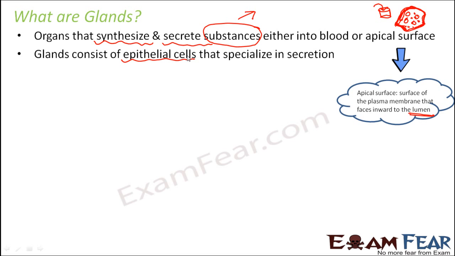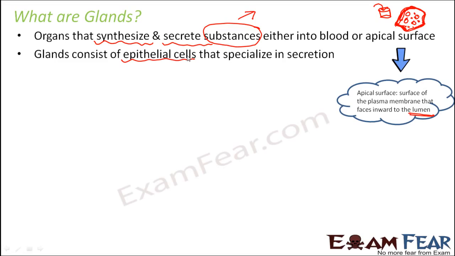Now, we discussed all the different types of tissues, right? Epithelial tissue, muscular tissue, connective tissue, nervous tissue. There we talked about the various types of epithelial cells, like ciliated epithelium, where you have cilia, which help in the movement of so many things. There are cuboidal epithelium, squamous epithelium, and columnar epithelium. There is not one epithelium which specializes in secretion. There are certain types of epithelial cells which are better at secreting substances. Now let us take some examples of epithelial cells which are good at secreting.